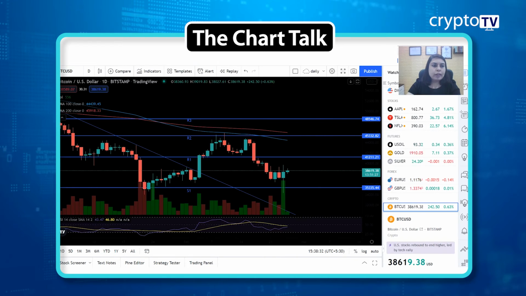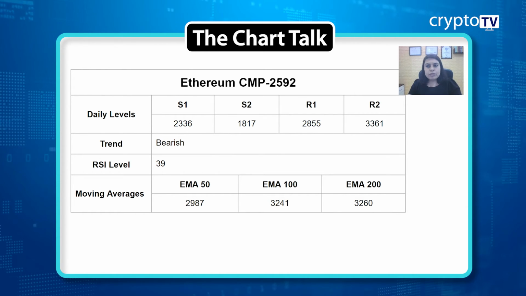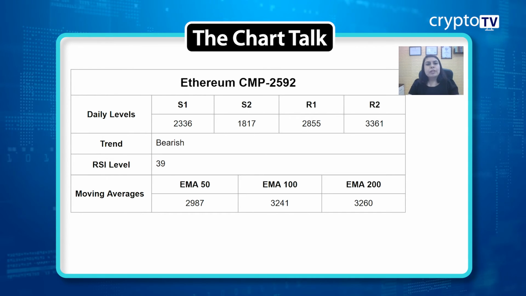Let's go ahead to Ethereum now. We saw good volatility in yesterday's trade in this currency also, but the close happened very near to the opening price, so we got a doji kind of formation in yesterday's momentum. The current market price is 2,592. The trend is still a bearish downtrend. The RSI is at 39. The 50 EMA is at 2,987, the 100 EMA is at 3,241 and the 200 EMA is at 3,260.